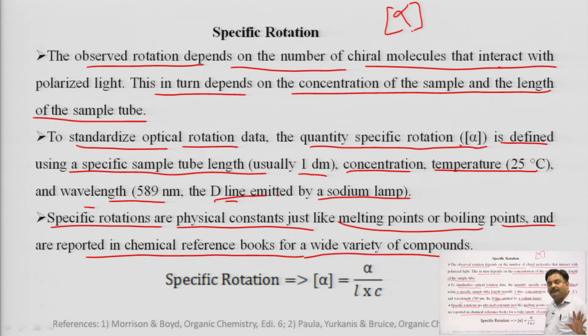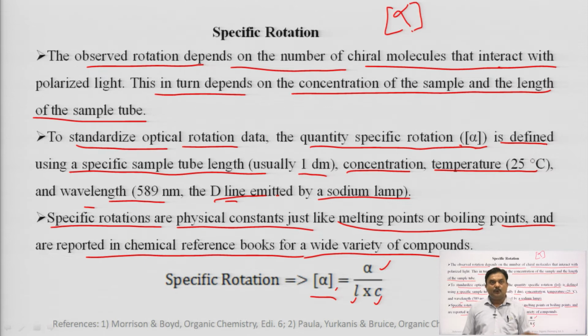And the formula which is used for the specific rotation is: specific rotation, that is alpha in bracket, equals observed rotation divided by the length of the medium and the concentration. Length of the medium will be taken in decimeter, while concentration will be taken as grams per milliliter.